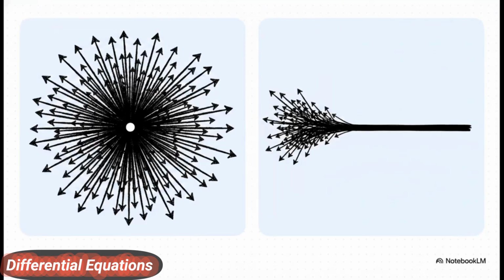So our very first conceptual hurdle is establishing if an initial value problem actually has a reliable single solution. There's a fascinating contrast between two foundational theorems here. Peano's existence theorem gives us some hope. It proves that if a system is merely continuous, well, at least one future trajectory exists. But here's the catch. Mere continuity can lead to infinite branching paths, and we don't want that. That's where the Picard-Lindelof theorem steps in as our mathematical anchor. By using contraction mappings on complete metric spaces, it guarantees that our physical system has only one true, unique future.